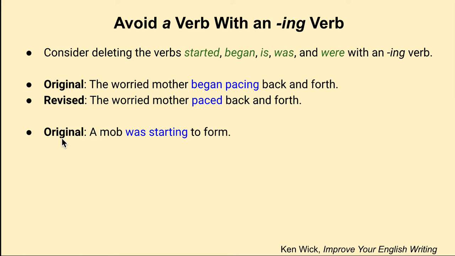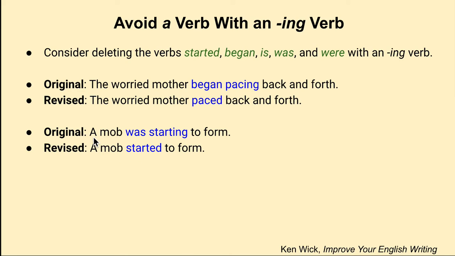So another example is, a mob was starting to form. Once again, we have was with an ing verb. That should signal that this word was is probably not needed. So the revision is, a mob started to form. Hopefully you notice the pattern now. It's almost as if the ing verb becomes past tense.